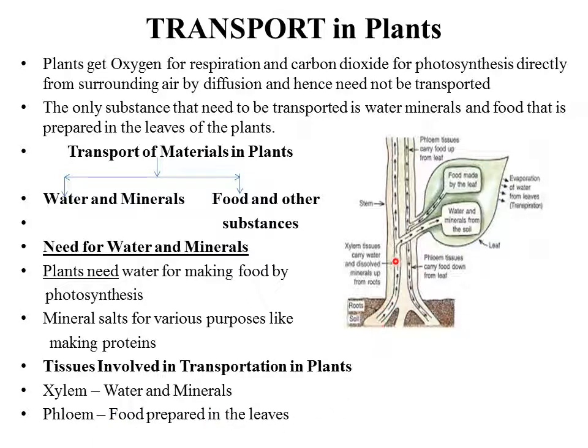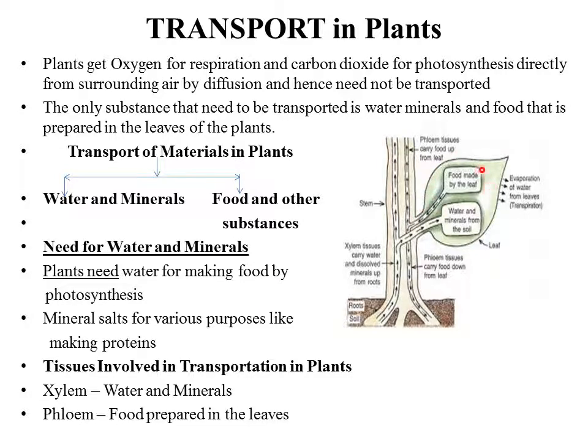So these are the xylem tissues and these are the phloem tissues. If you see here, can you see the arrows? It's going only in one direction. In the case of water and minerals, that is xylem, the flow is unidirectional, that is it is towards the tip of the plant. However, if you see in phloem, the arrows are pointing downward as well as upward.